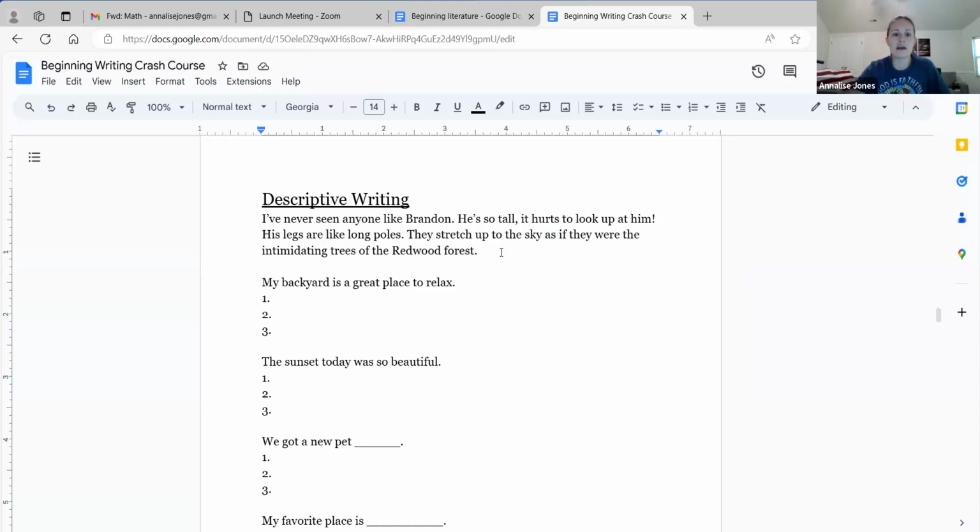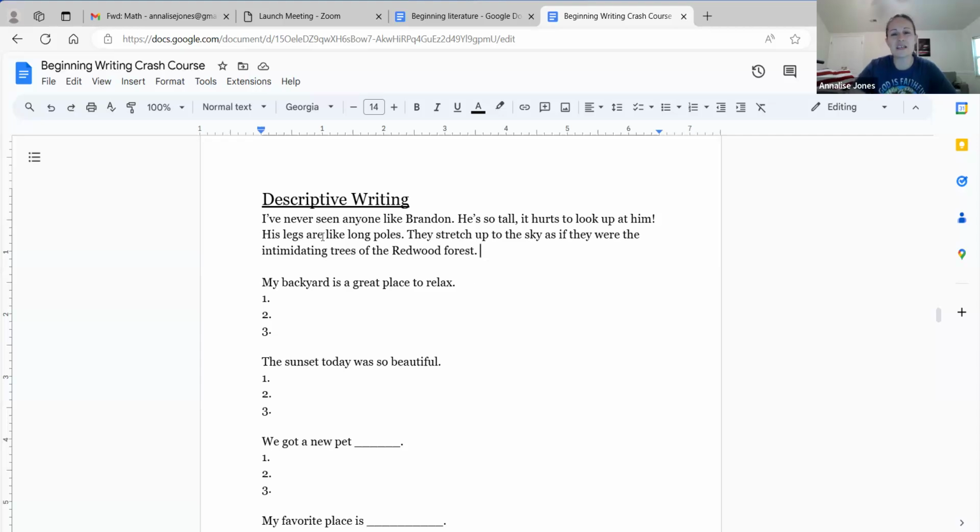Now, if I just came straight out and said, his legs are long poles, or his legs are the tall trees of the redwoods, that would be a metaphor. So the only difference between a metaphor and a simile, either way, it's not literally true, right? Either way, you're taking some creative liberties. But with a metaphor, you're just going to say it as if it were true. Like, that football player is a rhinoceros, right? He's obviously not a rhinoceros, but what does that mean if I say that? That he has the energy and the strength of a rhinoceros, that you can't get past him, right? He's a beast on that playing field.